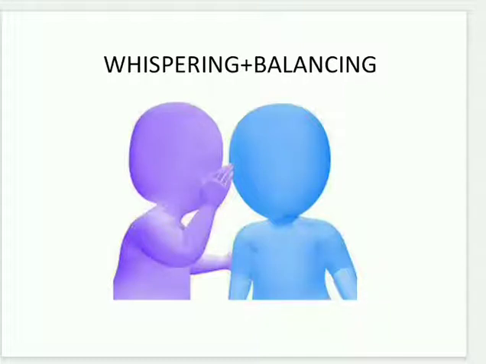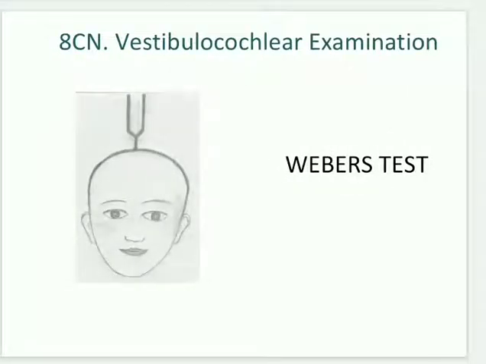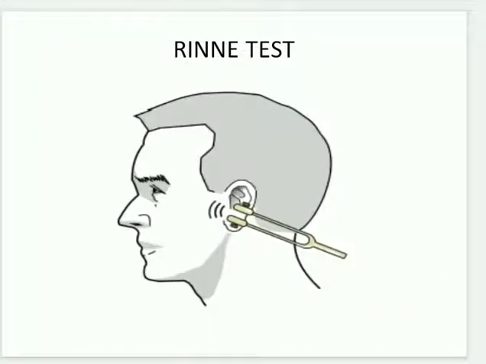This is the basic test to be done for the cochlear component. Meanwhile, if hearing is impaired, you need to examine the external meatus and tympanic membrane with the otoscope to rule out pus or wax in the ear. Now, the two main tests are Weber's test and Rinne's test.